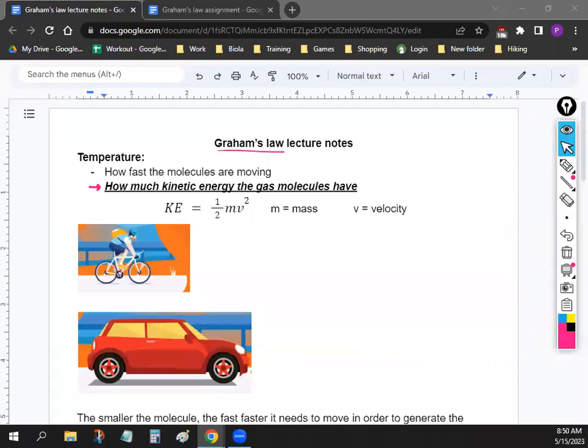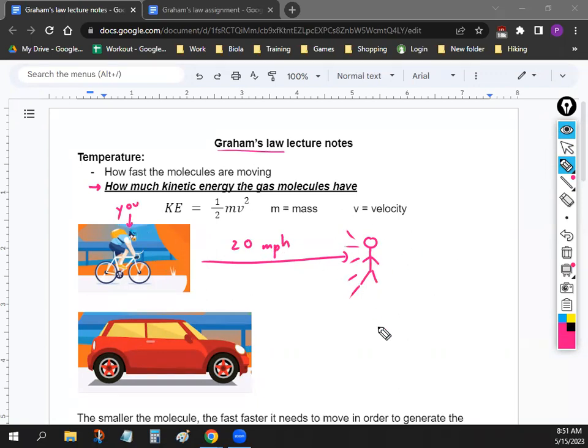Okay, so kinetic energy is the energy from movement, right? Kinetics means moving. So let's think about it this way. It's an easy way to think about it. Let's say that this is me, okay? I'm gonna draw myself. And this is you on your bicycle. You're riding a bike, traveling at, let's say, 20 miles per hour, and then you hit me. So boom, I get hit by you on your bike. Just think about the force of that.